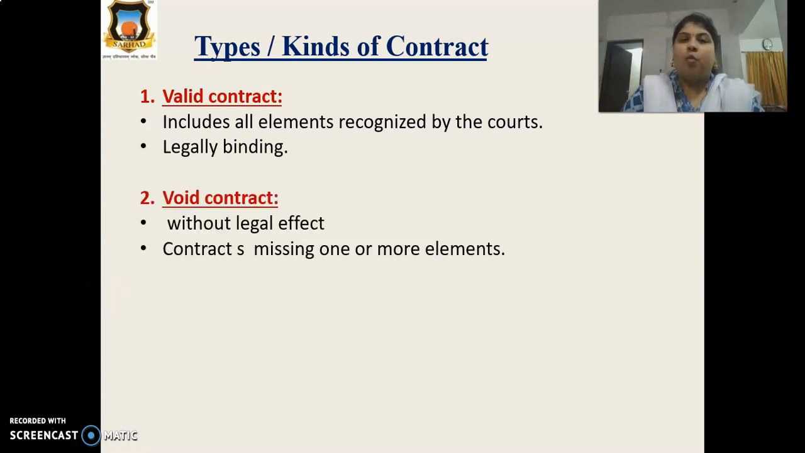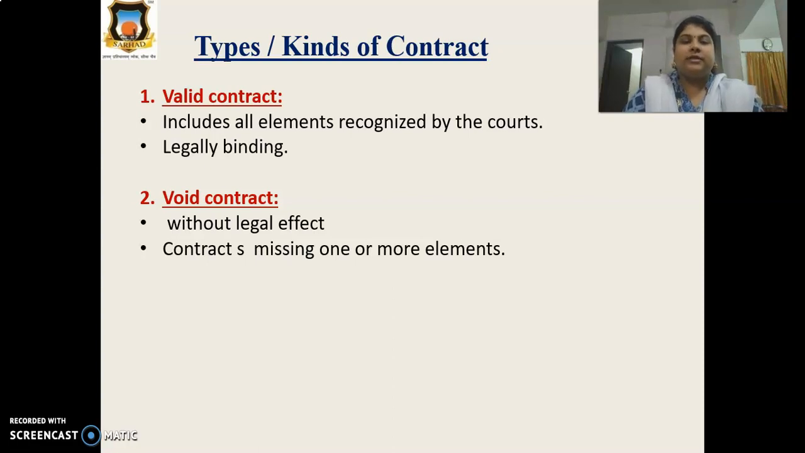Second one is void contract. You can see the spelling here, V-O-I-D, void. Void means cancel, illegal contract. The first point is without legal effects. If you do any illegal work, then it's a void contract. Contract with minors is a void contract.